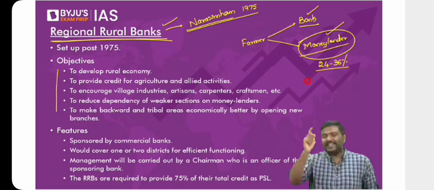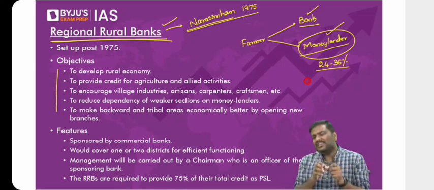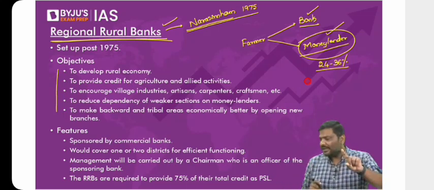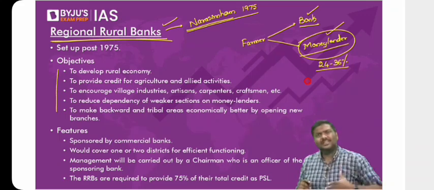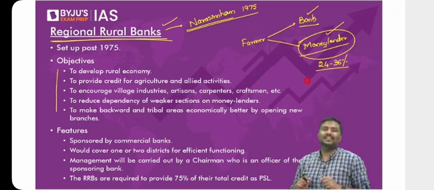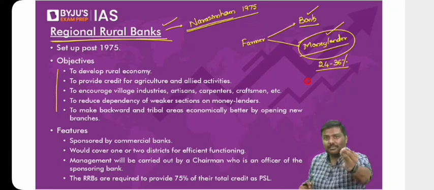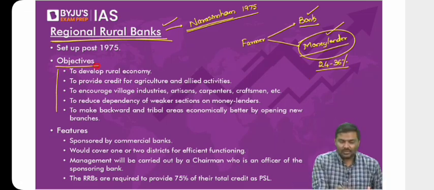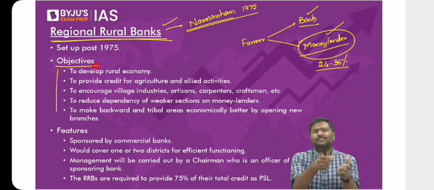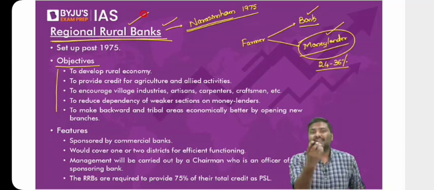But you tell me, in the 1970s, when you had private sector banks, do you think private sector banks would be focused on villages in India? We have discussed this, by the way. Of course not. They would be focused on cities. They feel it is better to have branches in cities, where they can earn more profits. So in order to address all of this, back in 1975, there was a committee, the Narasimham Committee, which recommended that we should have a model called the regional rural bank.